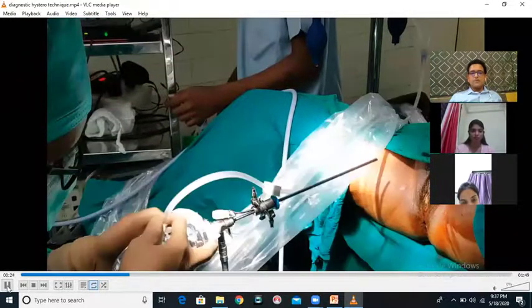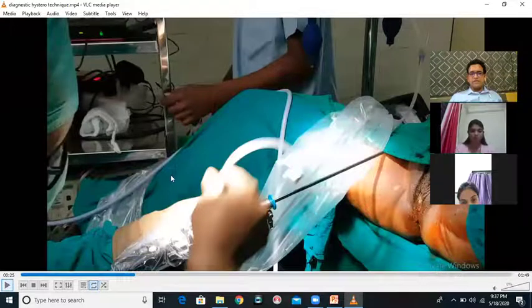Now, my video is paused, so don't worry if it is not moving. I am going to attach something to the inflow channel to make sure that the saline comes inside the uterus. What am I attaching to the inflow channel? In surgical terms, we refer to it as the TUR set. The TUR is derived from transurethral resection of prostate. So it is called the TUR set or the TURP set, which is used in prostate resection surgeries actually, but we also use it.